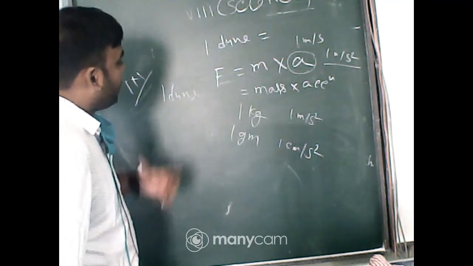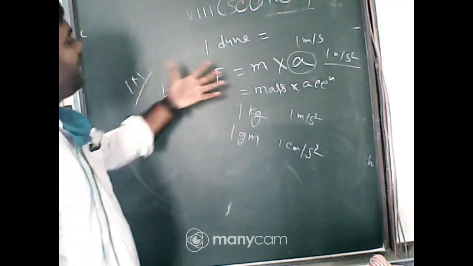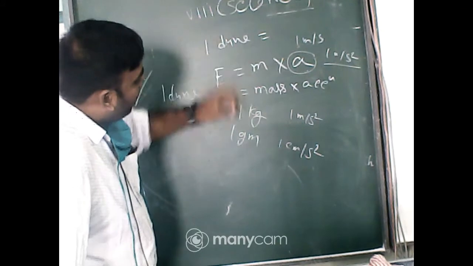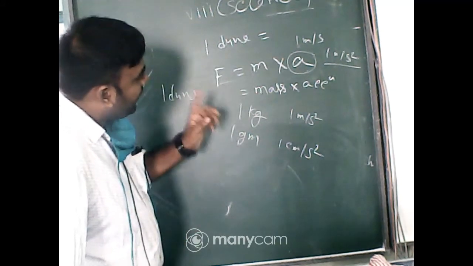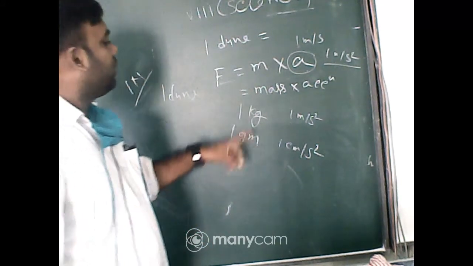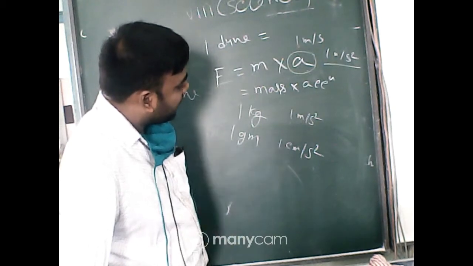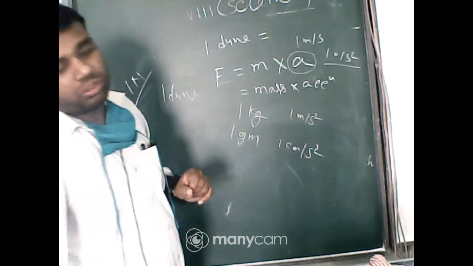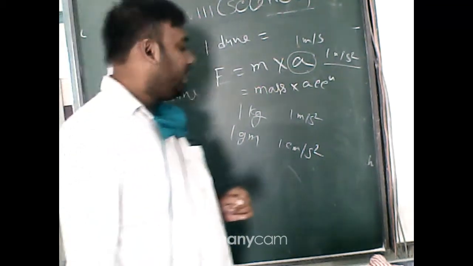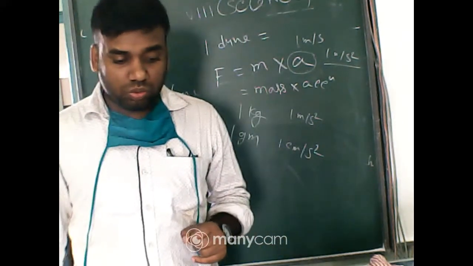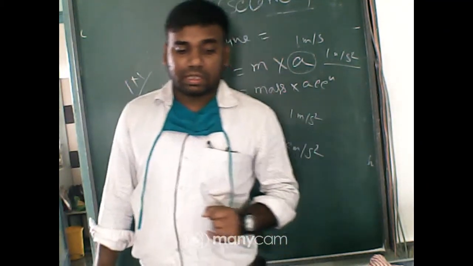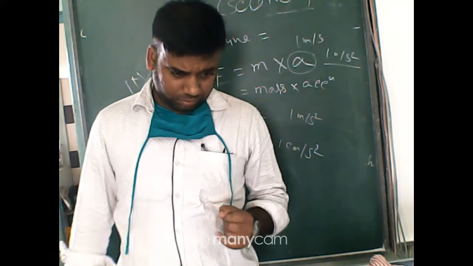The amount of force which is applied to a body having a mass of 1 gram, and which is able to produce an acceleration on that body of 1 centimeter per second square, that amount of force is called 1 dyne. It is clear to all of you, yes or no? Otherwise I will discuss it again.